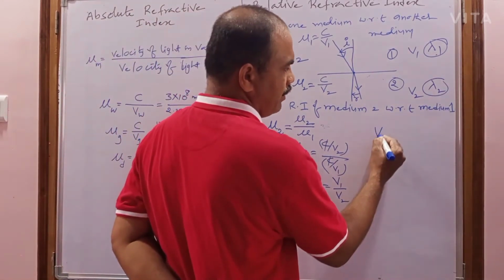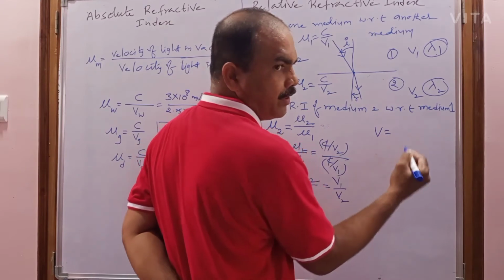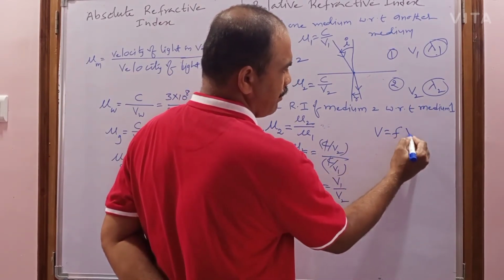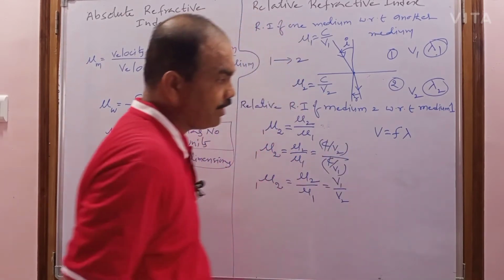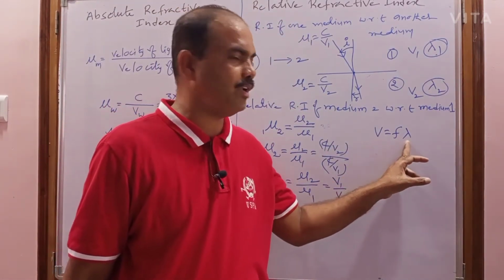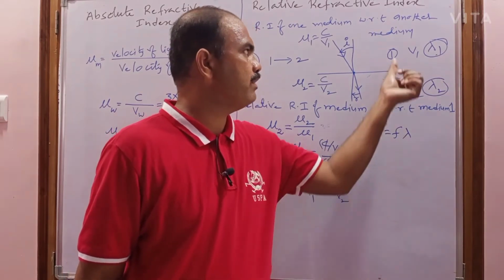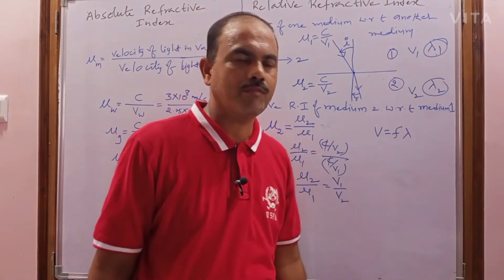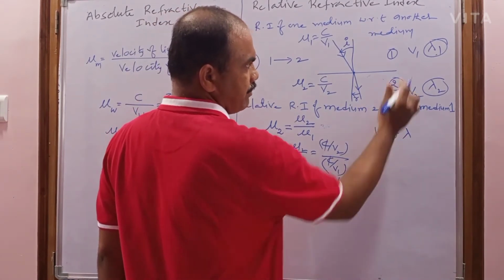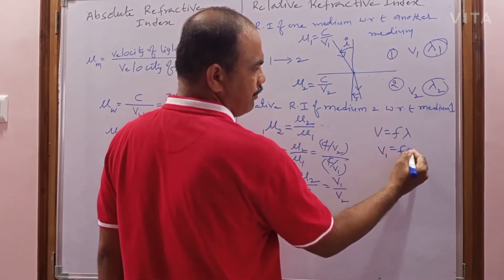And you know the relation between the velocity, frequency and wavelength. What is that? V equals nu lambda. But I am taking the frequency as f, that's why V equals f lambda. This is the formula that gives a relation between the velocity, frequency and wavelength. So apply this equation for the first medium and second medium. What do you get? For the first medium, the velocity of light is V1 equals f lambda 1.